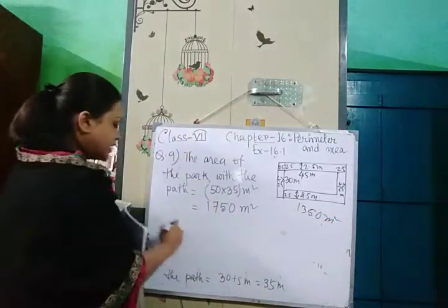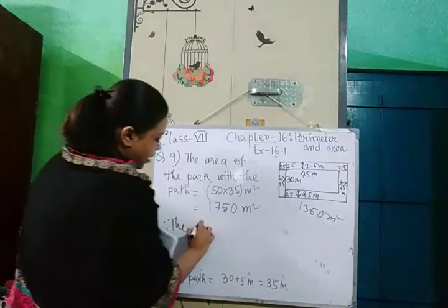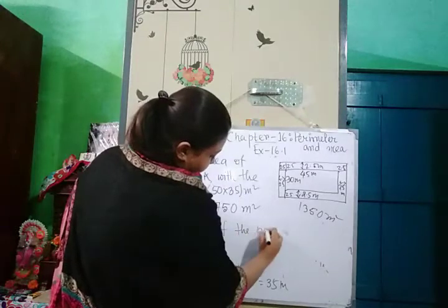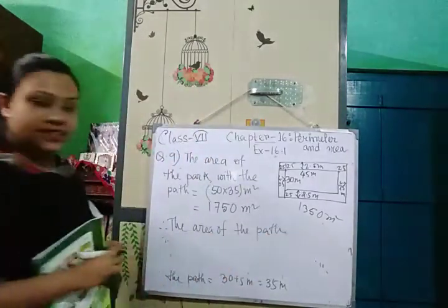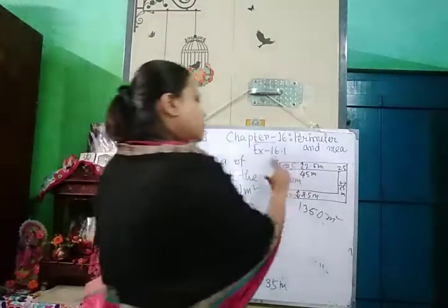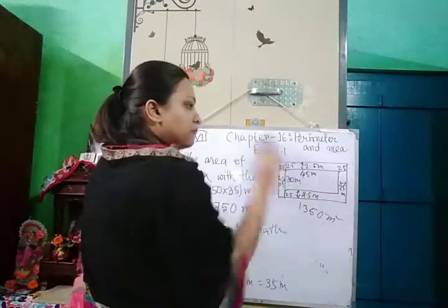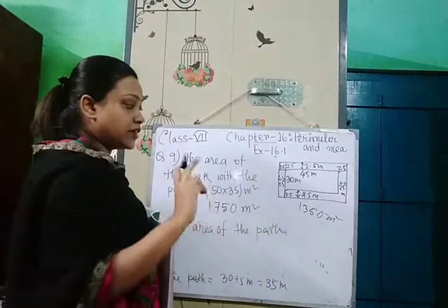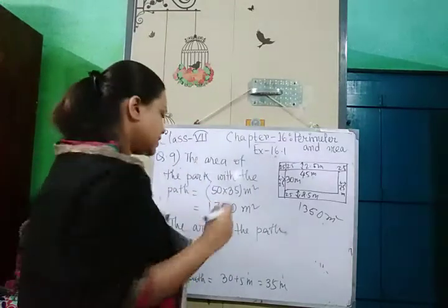Okay. So therefore the area of the path is the area of the park with the path minus the area of the park without the path.